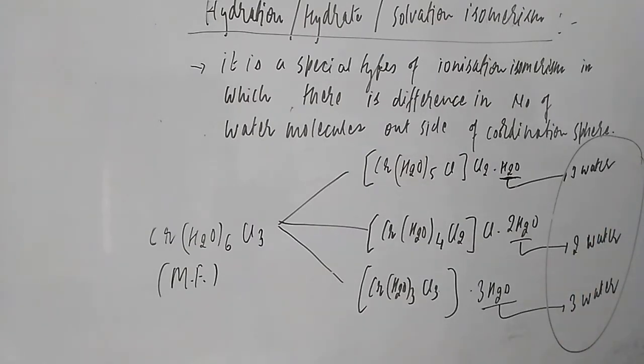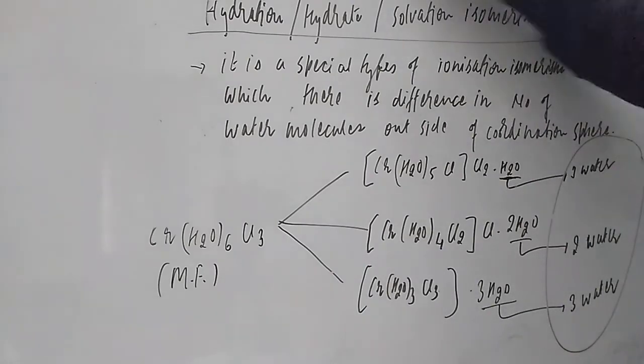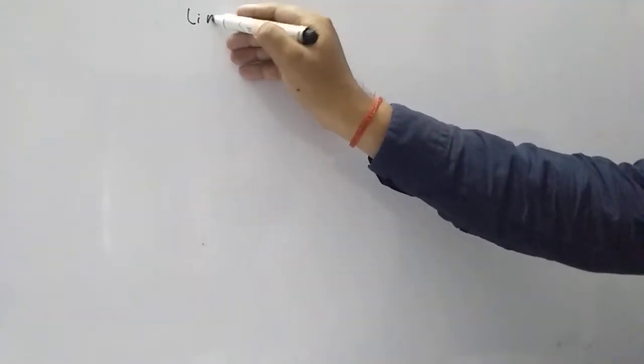Now let us try to understand the next one, student, that is linkage isomerism. Linkage isomerism is always given by ambidentate ligands. All the ambidentate ligands are capable of giving linkage isomerism. So let us first understand what is the meaning of linkage isomerism.